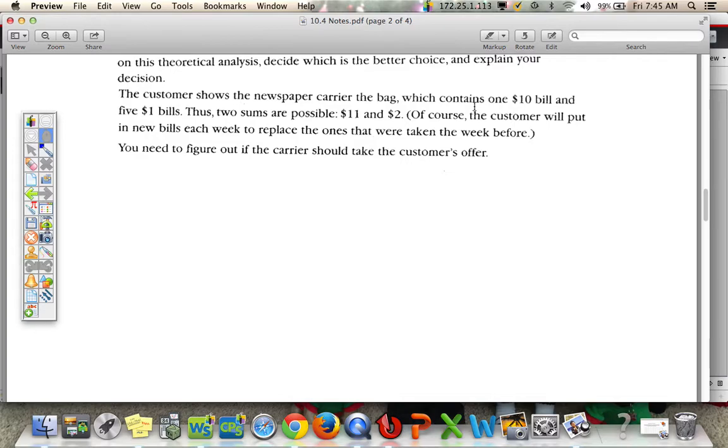Thus, 2 sums are possible, $11 and $2. Of course, the customer will put in new bills each week to replace the ones that were taken the week before. All right, so we're going to figure out what's better, taking $5 a week or choosing 2 bills from this bag. And the bag contains 1 $10 bill and 5 $1 bills.